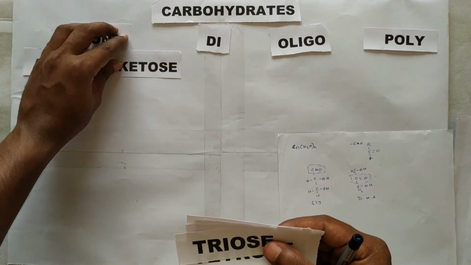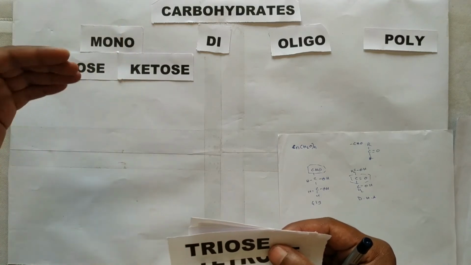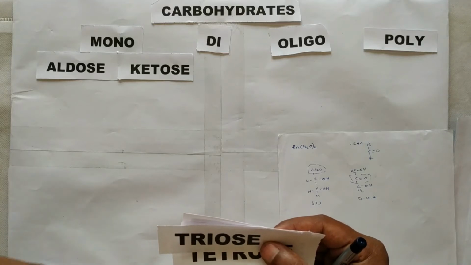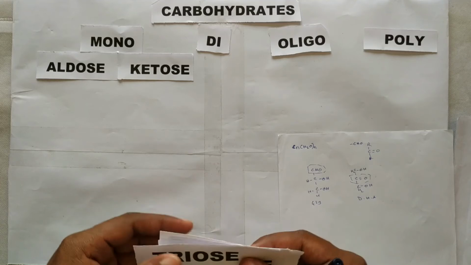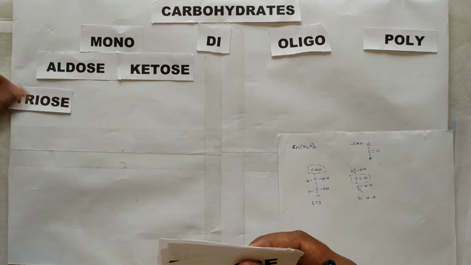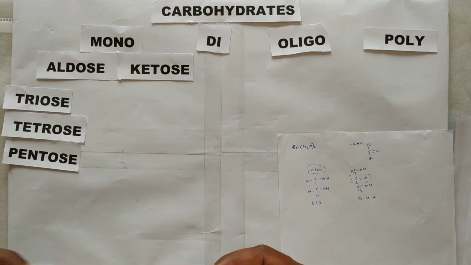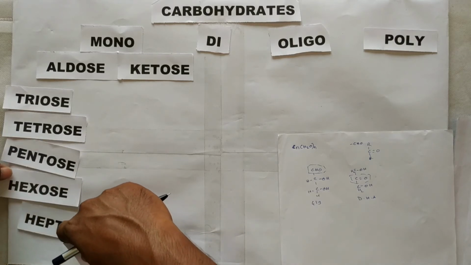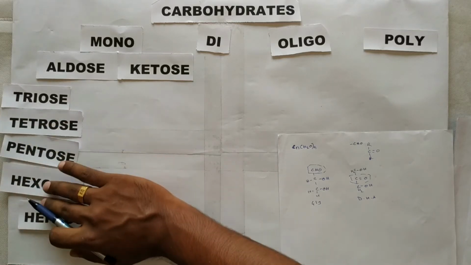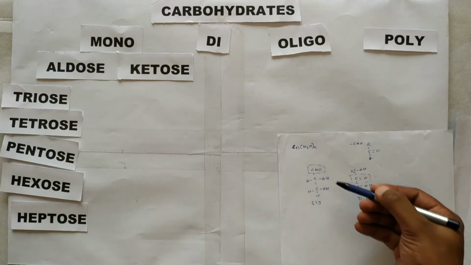Aldose and ketose are each divided into subcategories, but now we will see the common classification: triose, tetrose, pentose, hexose as well as heptose. This is purely based upon the number of carbons present in the monosaccharide. We have discussed the 3 carbon case.